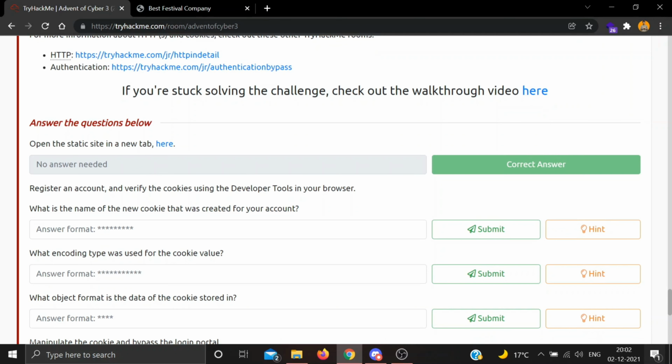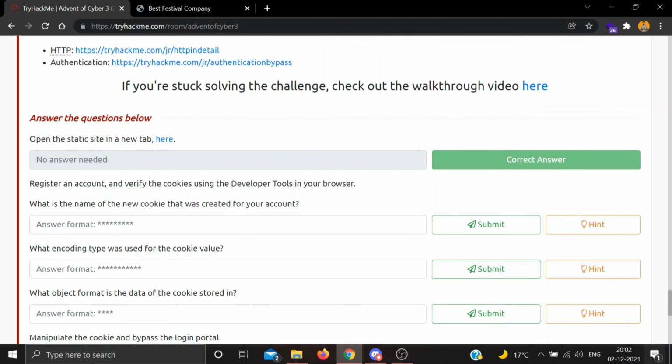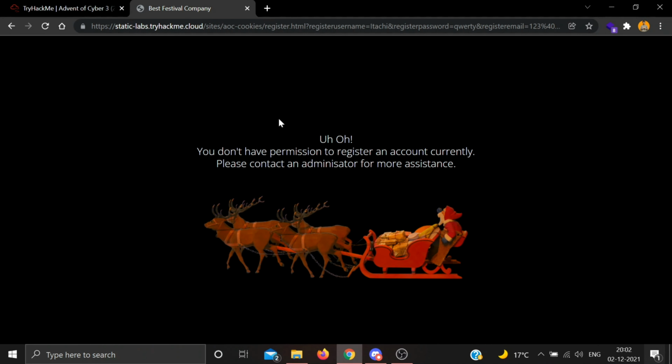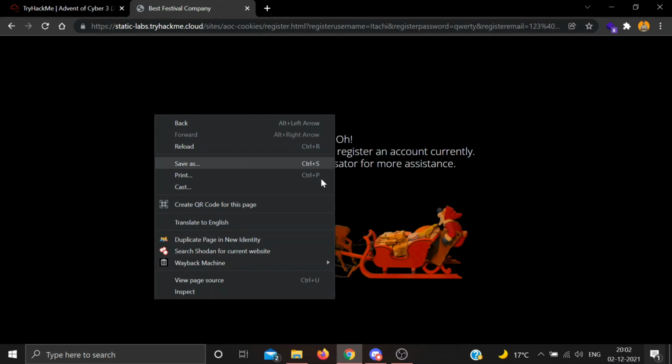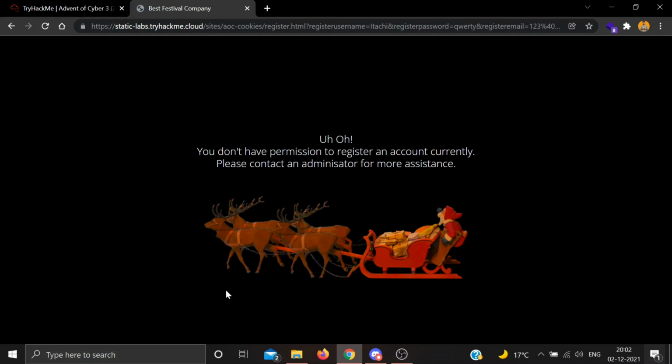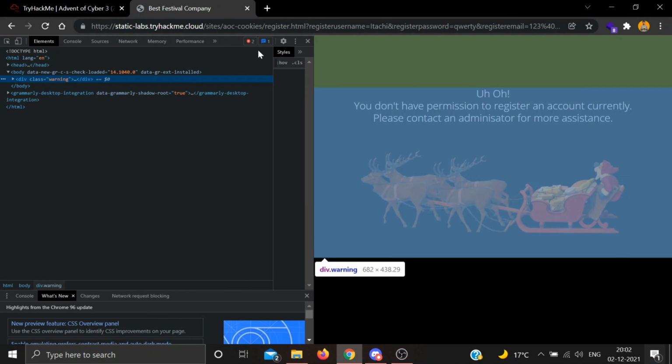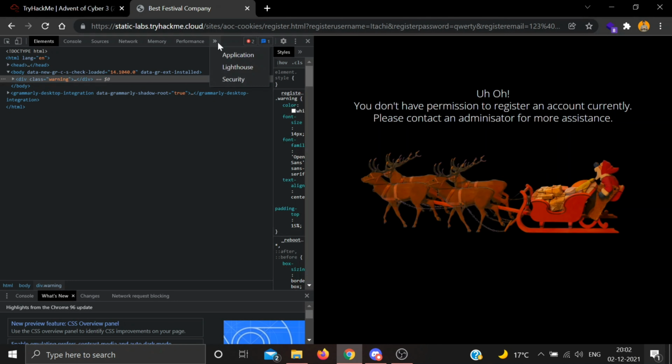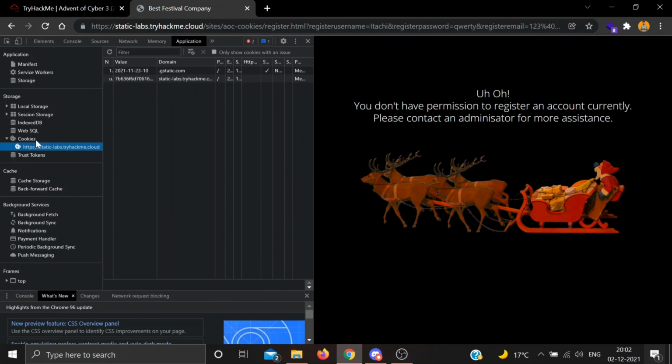So okay, we are done with registering an account, and now next it says to verify the cookies using the developer tools in your browser. What is the name of the new cookie that was created for your account? Okay, so we need to go to our developer tools. You can go by right click, inspect, application, cookies.